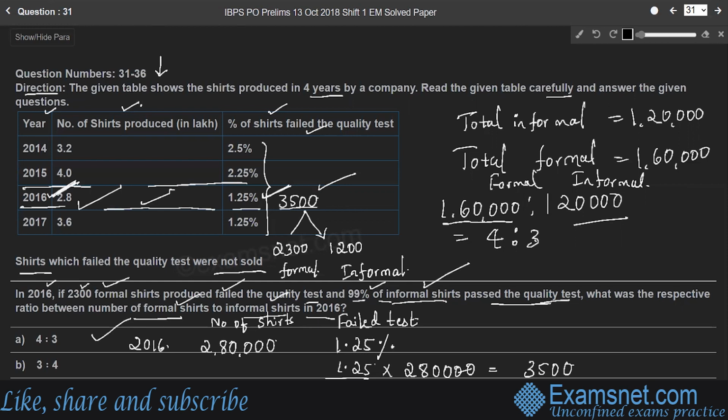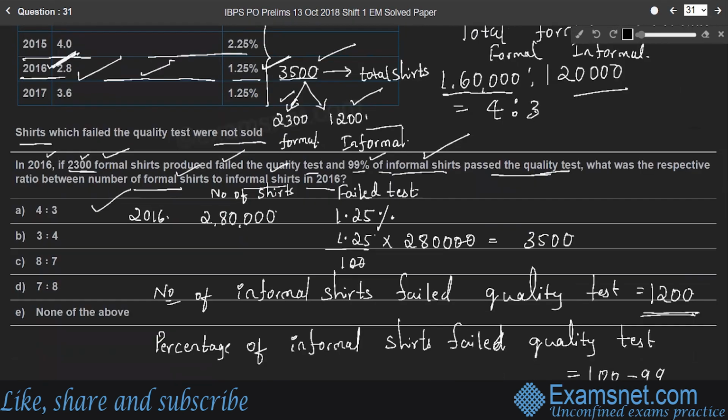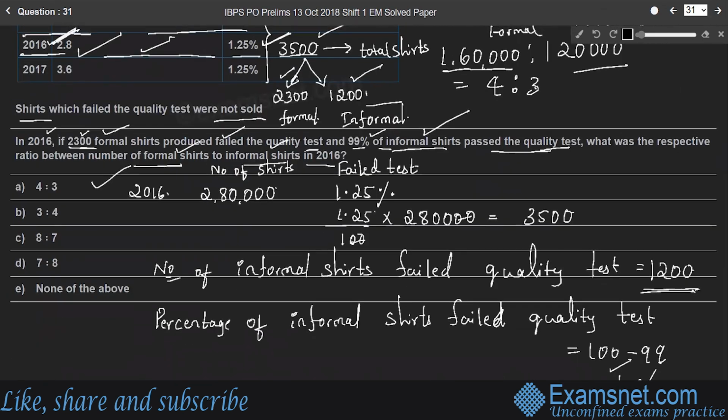So the number of shares that failed the quality test is 3,500. In that, 2,300 shares are formal. It is given, right? So the number of shares that failed the quality test, which are informal, is 1,200. And also, it is given that 99% of informal shares passed the quality test. Therefore, only 1% of informal shares failed the quality test.